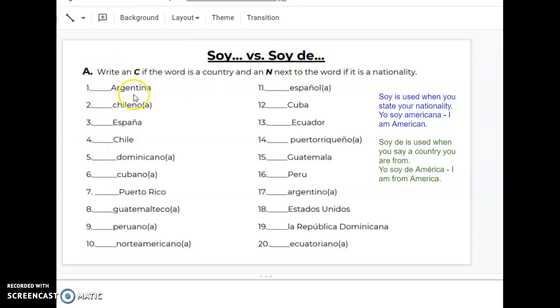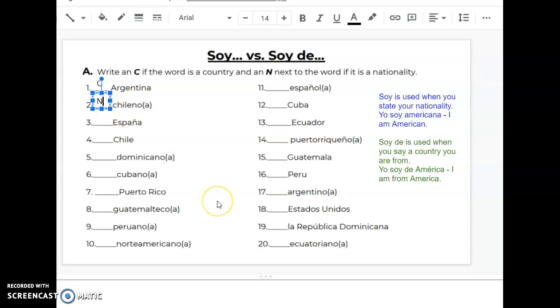As you go through the list here, you're going to see the names of countries versus nationalities. So all you're going to do is put in a little text box. Argentina. Argentina is a country, whereas Chileno is a nationality. You're basically going to be able to tell the nationalities by the fact that they end in O or A. That's indicative of the gender, whereas the countries are probably going to be capitalized and stand on their own.